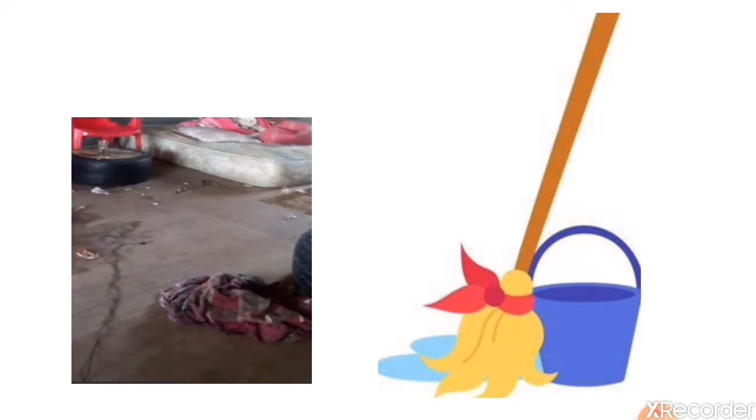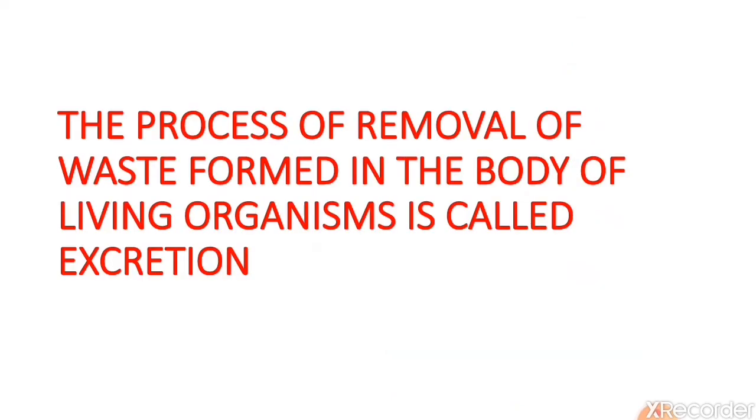We must dust it properly. The dusting should be properly done. The mopping should be properly done. And we must use disinfectant also to kill the germs. So all these things, mopping, dusting, using disinfectant, keep our house clean. Like that, cleaning of the body is also an important process. That process is the excretion process. The process of removal of waste product formed in the body of a living organism is called excretion.